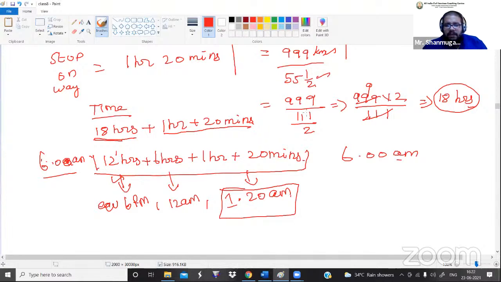How is 55 1 by 2 converted to 111 by 2? Actually, that is a very basic calculation. Got it? So 55 1 by 2 is an improper fraction. How do you convert the mixed number into an improper fraction? We multiply this number 2 with 55. So 55 into 2 is what? 110. 110 plus 1, divided by 2, that is what? 111 by 2. Do you got what I'm saying?